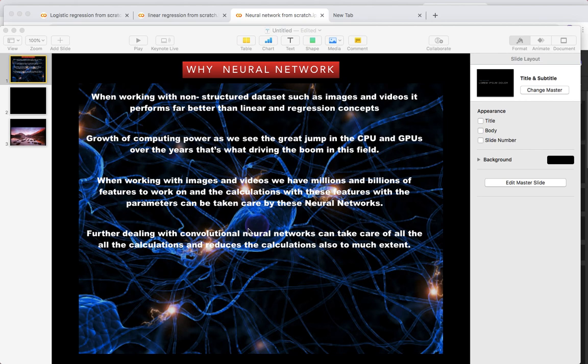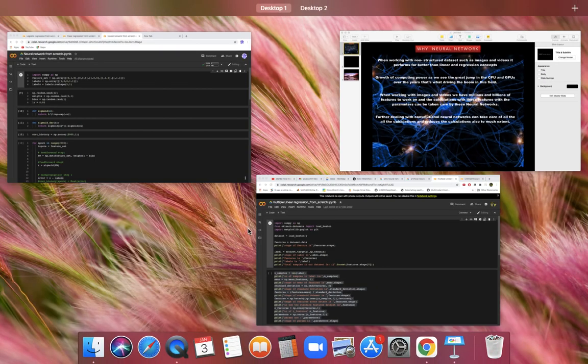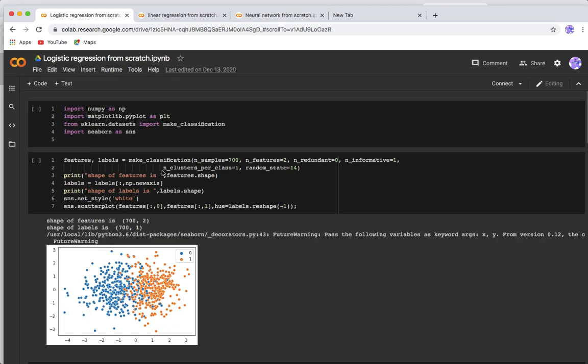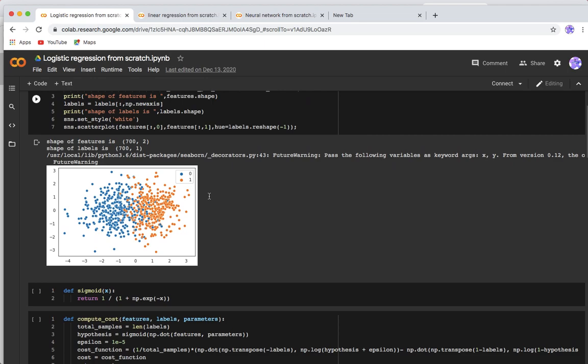So let's get into the basics of this artificial neural network and how it works. You see here, this was a neural network from scratch. This is the code. So let's go back to logistic regression. In logistic regression, this is our data set and we have to classify it. We took labels and the features.